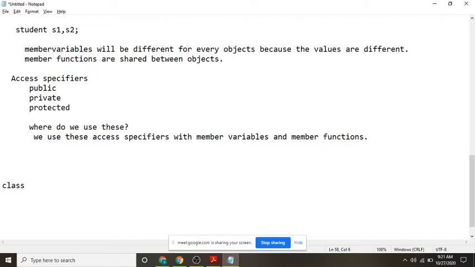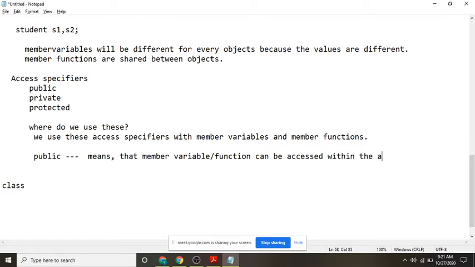If a member variable is given public, it means that member variable or function can be accessed within the class or outside the class also.